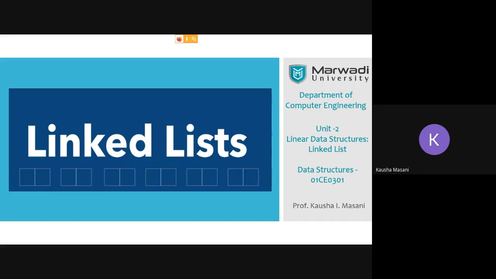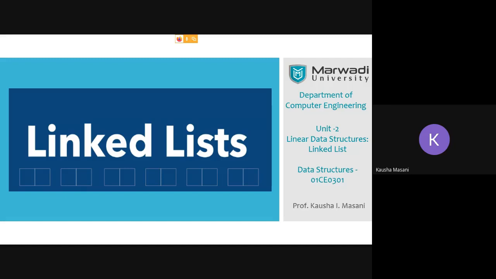And list, what do you understand by list? Simple English meaning, list. Linear connection of data, okay. You can say some items. Some number of items is what your list is.